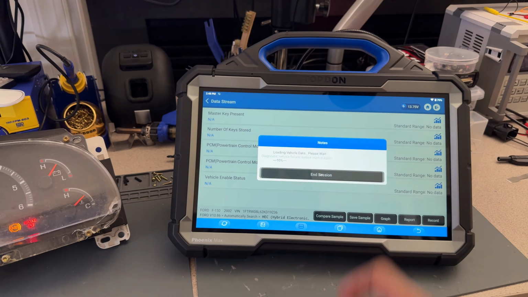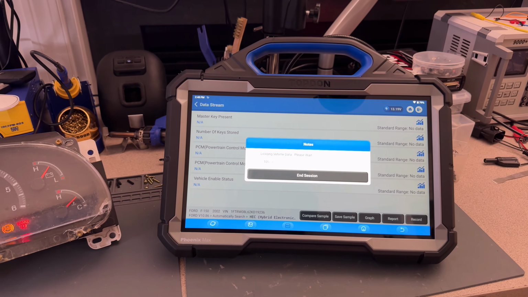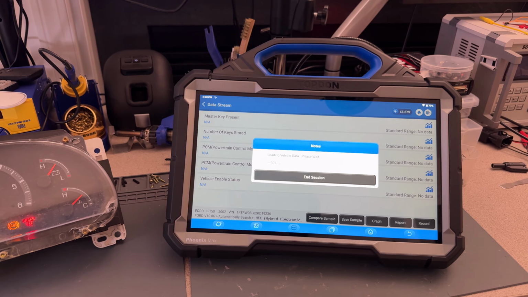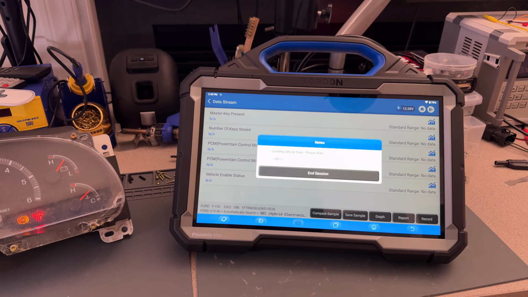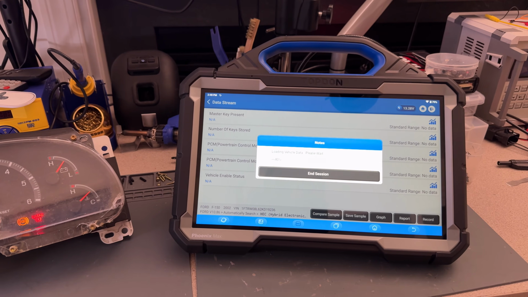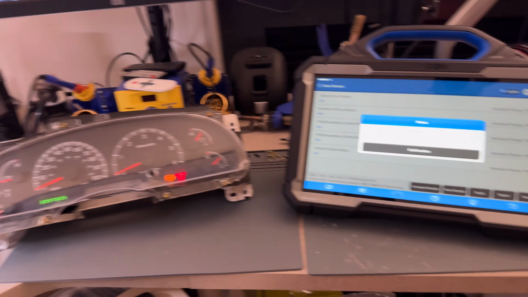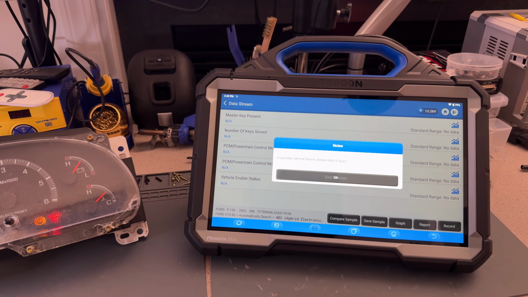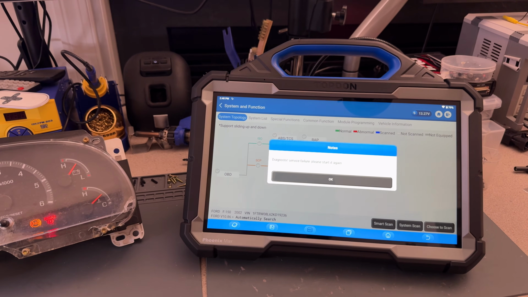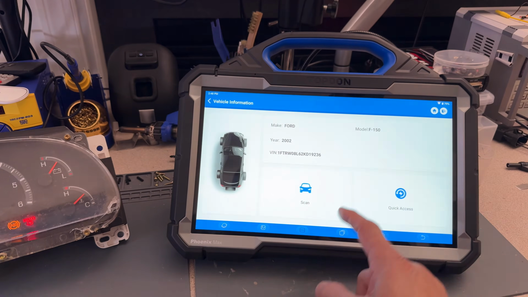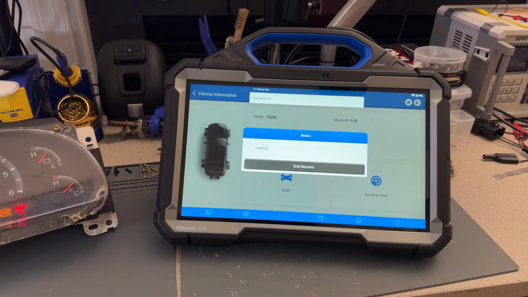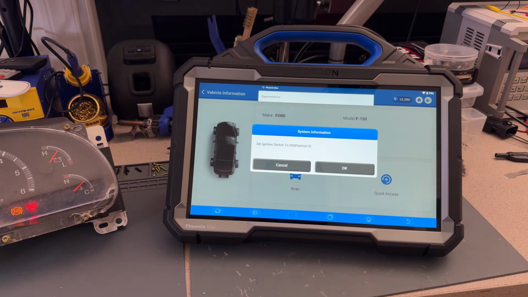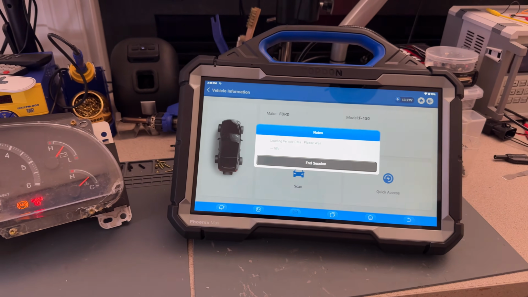So let's see if we can reconnect again without closing the app, because it says that something happened with the app. We'll see, because I didn't touch anything on the actual BCI or anything. Yep. All right. So let's try again. Yeah, something happened. Let's see if it connects to the MDCI, which is how Autel calls that.